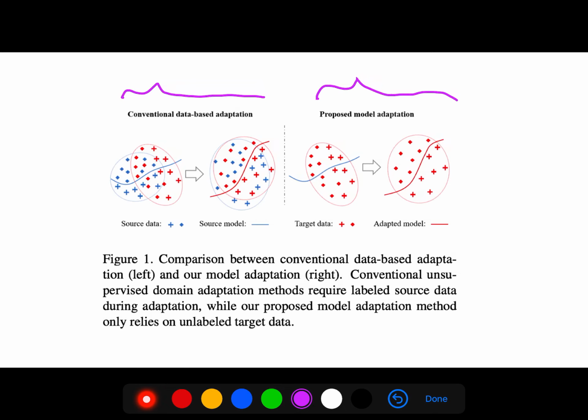So it doesn't even use source data. This is very interesting. It doesn't use the labels of source data. It only uses the target data.